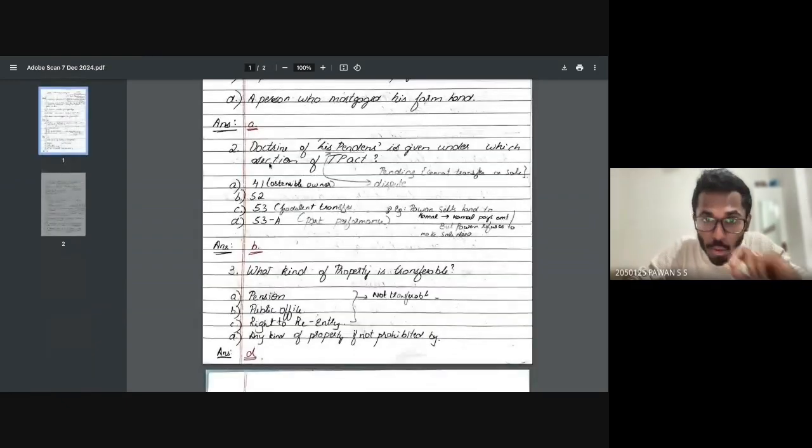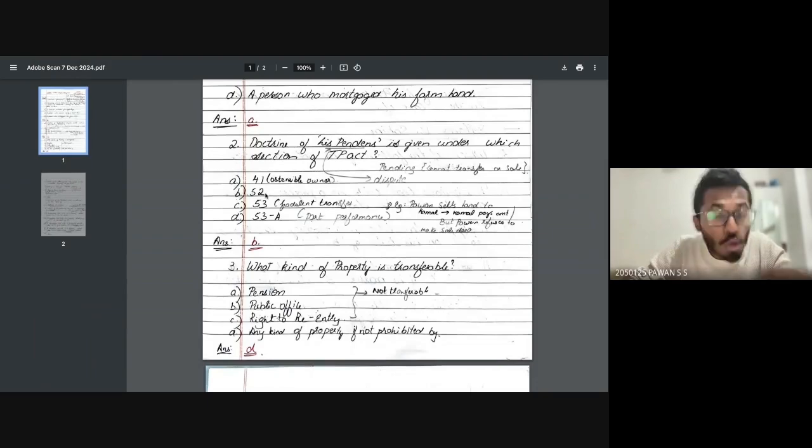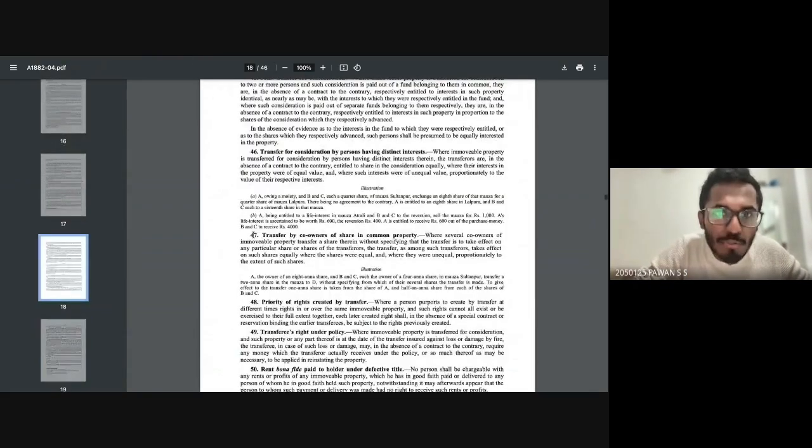Now, I want to tell you one more thing. If you learn section 52 alone, will it be enough? No. You should know what sections 41, 53, and 53A are. Now I'll go to a very important section: ostensible owner, section 41. Let's go to the bare act and read what section 41 is.